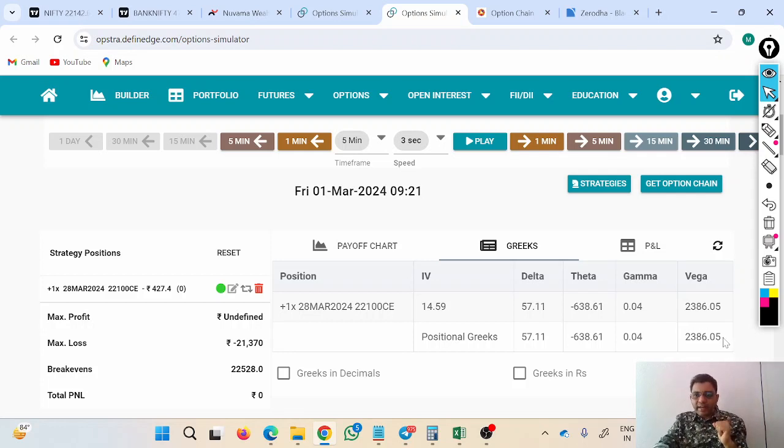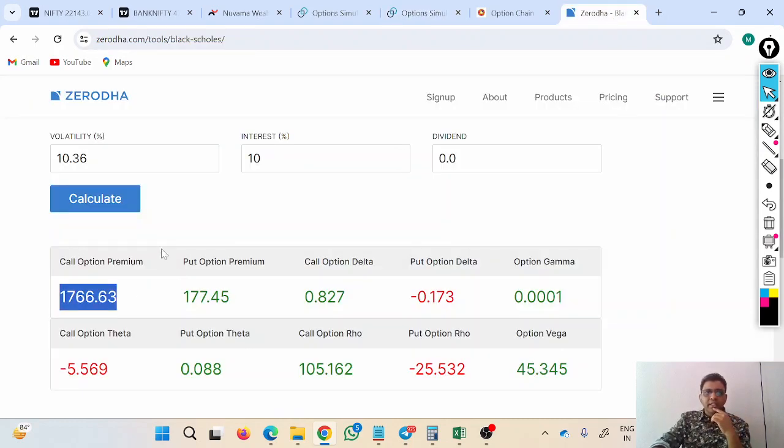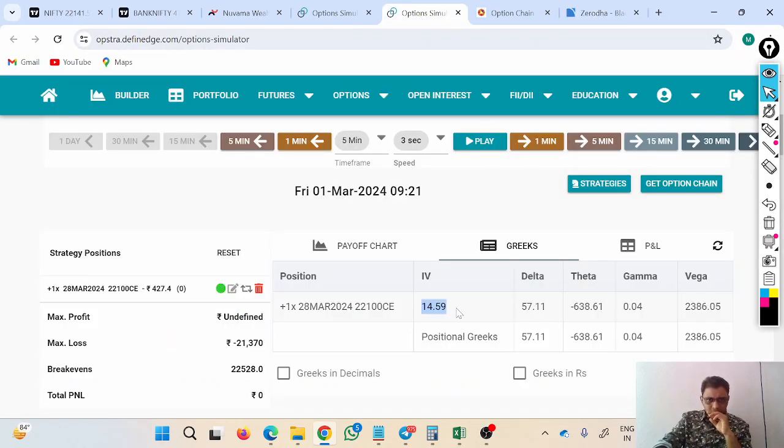Now what does this Vega of 2386 over here tell us? It tells us how much profit I will get if the implied volatility changes. If you listen carefully, currently the implied volatility of 22,100 is 14.59. That means, same as here where the implied volatility is 10.36, it tells us about the market value.